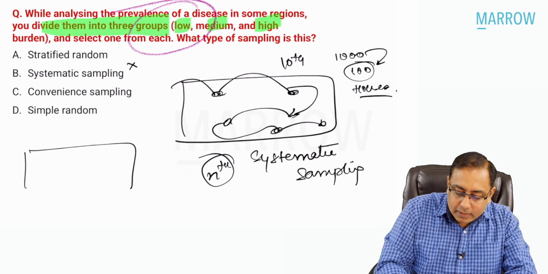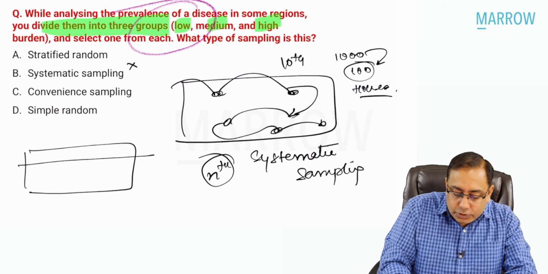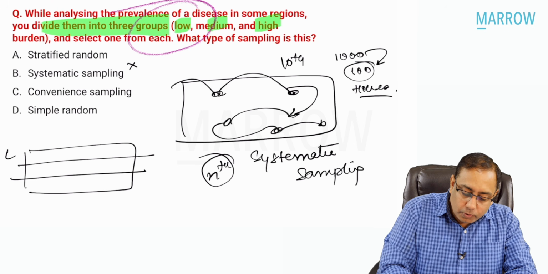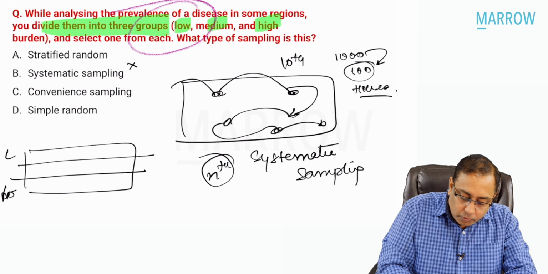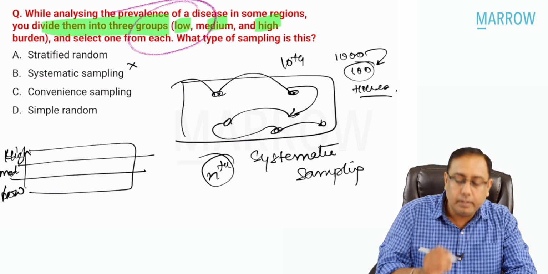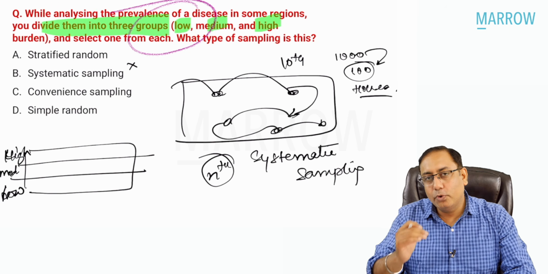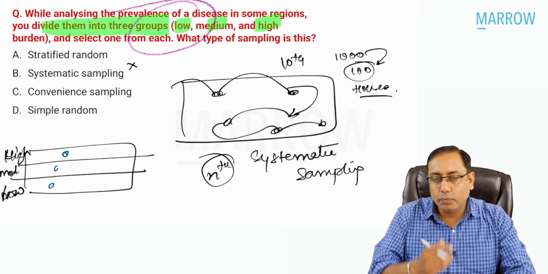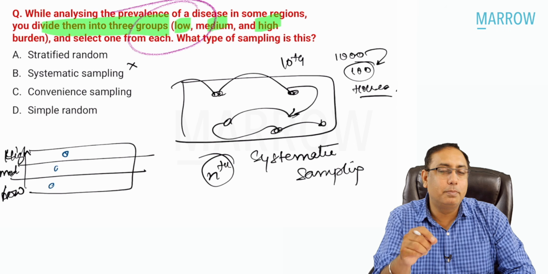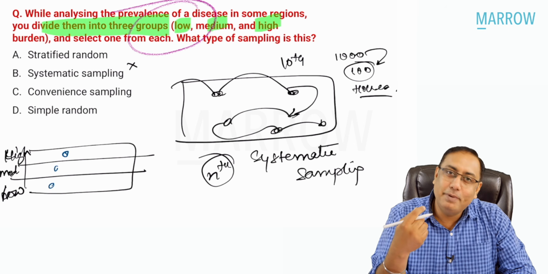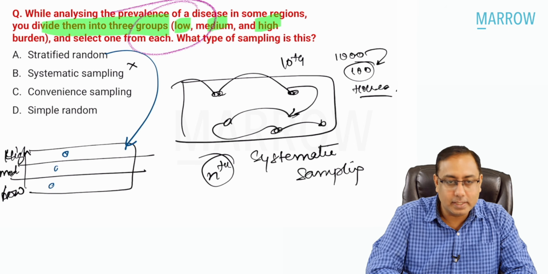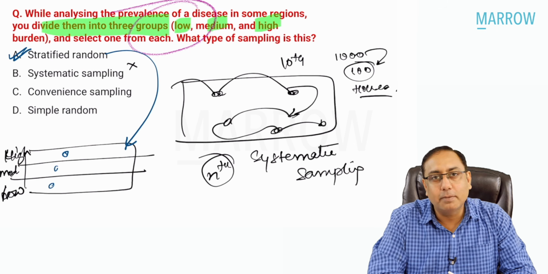What is happening in this MCQ is that this is your total data, and you have divided it based on a third variable. You divide them into low burden, medium burden, and high burden areas, and then you are selecting one from each. So you are dividing the population into different strata, and based on the strata, you are taking the sample. So this is technically called stratified random sampling.